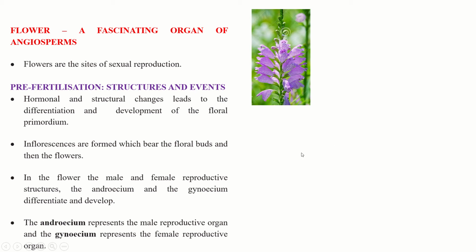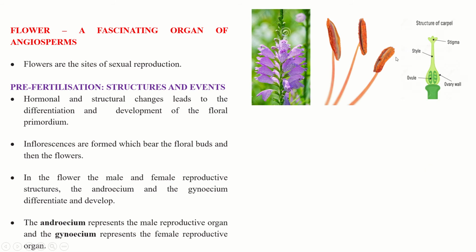In the flower, the male and female reproductive structures, the androecium and the gynoecium, differentiate and develop. In the flower, you will find the male reproductive structure, called the androecium, which consists of anther and filament, and the gynoecium, which consists of stigma, style and ovary. They start differentiating and developing.